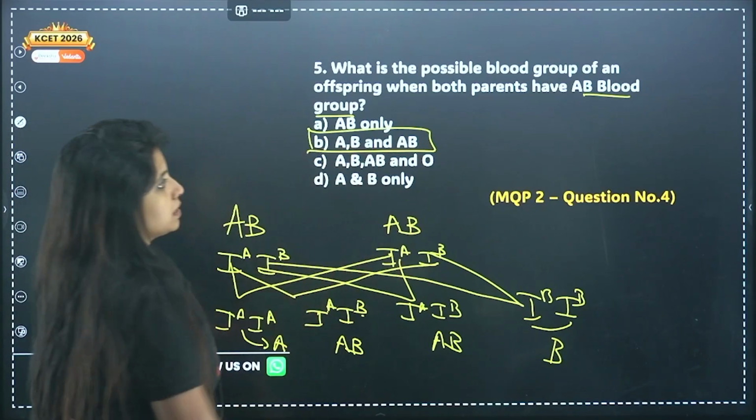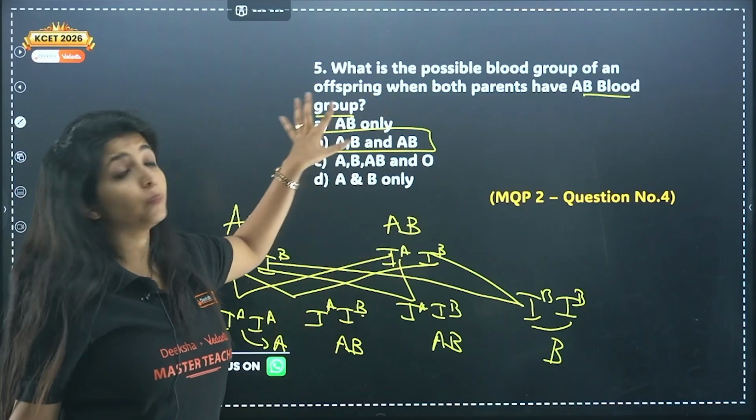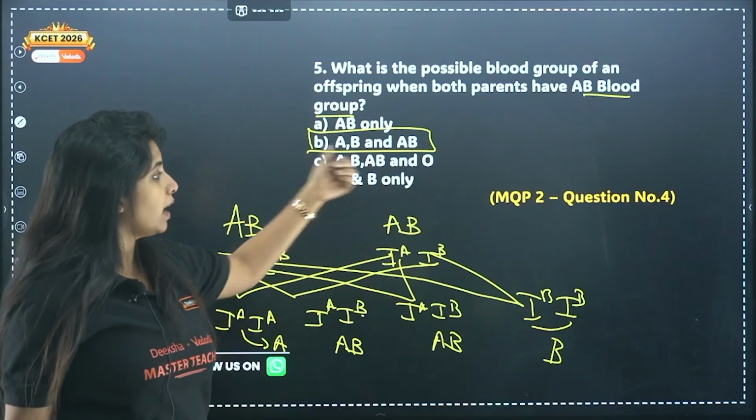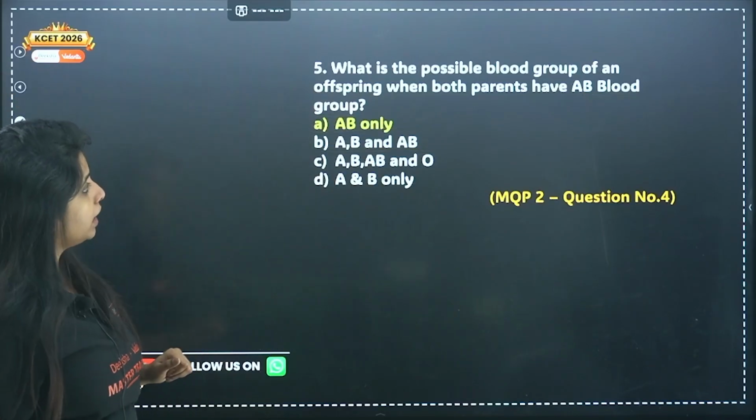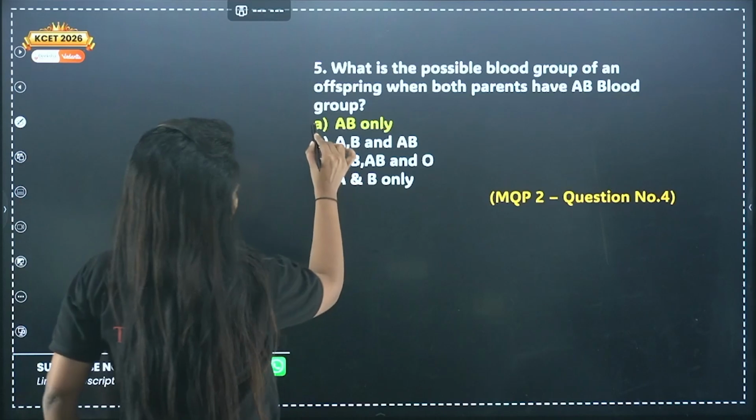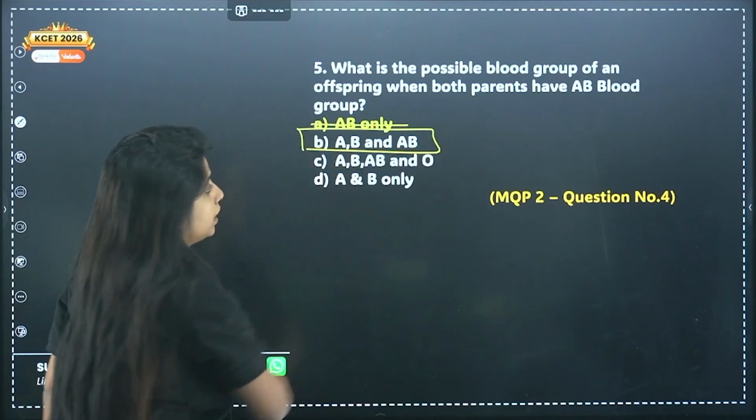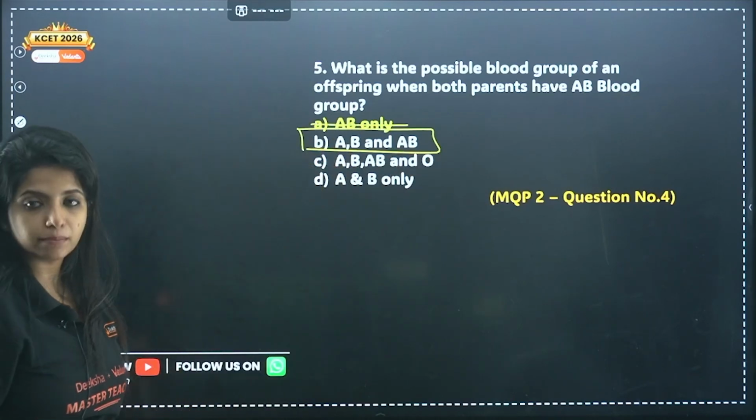What will be my answer? You are asked what is the possible blood group of the offsprings. So offsprings can have either of them. Okay, I think that was a typo. So this is not the answer, this is the answer. Okay, it's B.